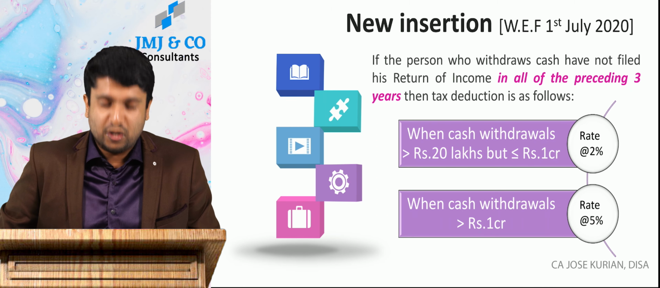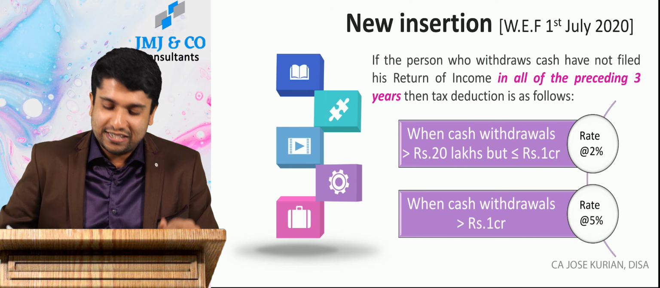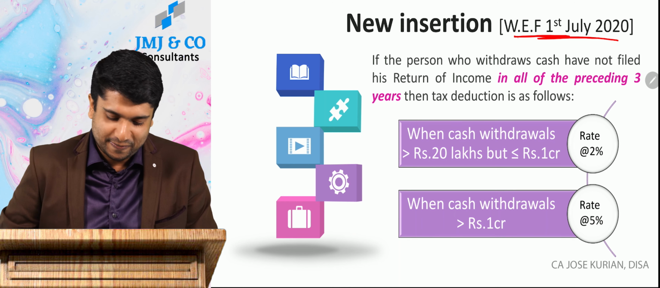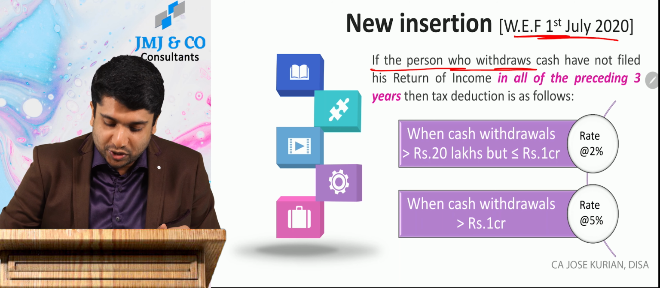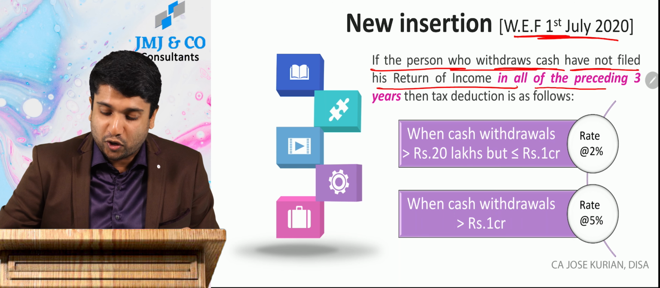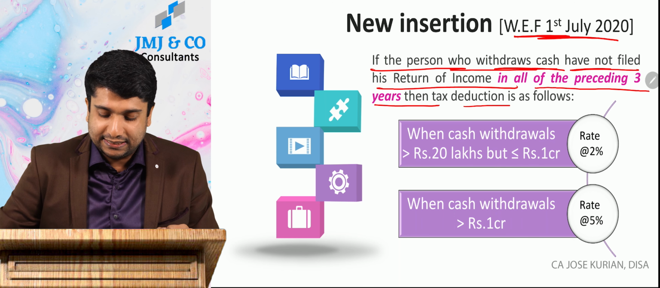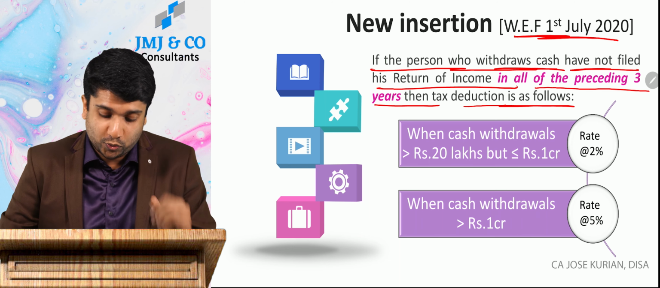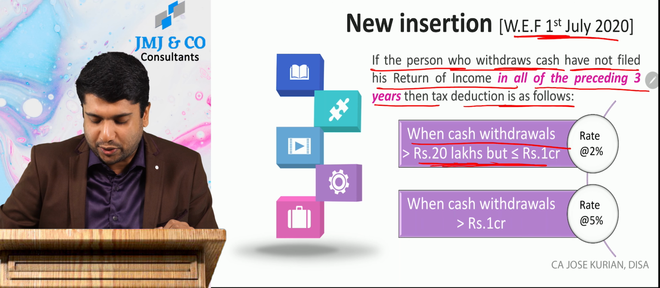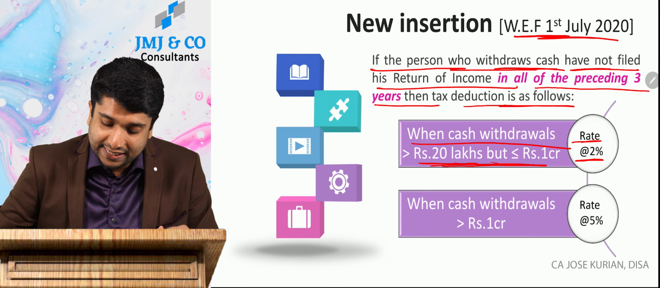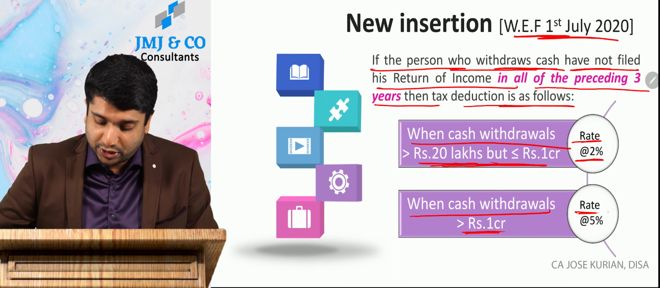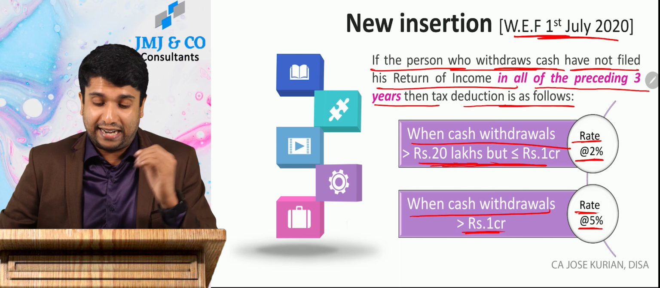Now a question will come, what is the new insertion? The new insertion is with effect from 1st July 2020 and is as follows. If a person who withdraws the cash has not filed his return for all the preceding 3 years, then tax deduction is as follows. When he withdraws an amount which is more than 20 lakh but less than or equal to 1 crore, the rate of TDS is 2%. When he withdraws cash in excess of 1 crore, the rate of TDS is 5%, and this is the new insertion.